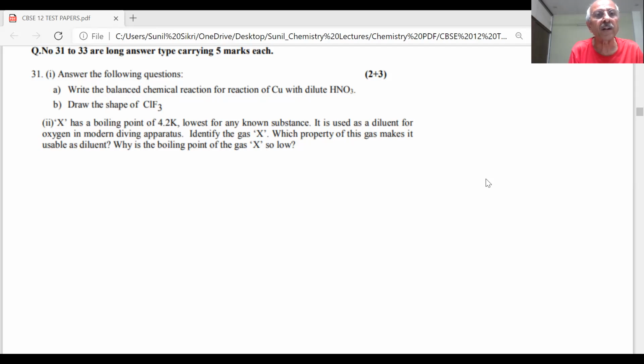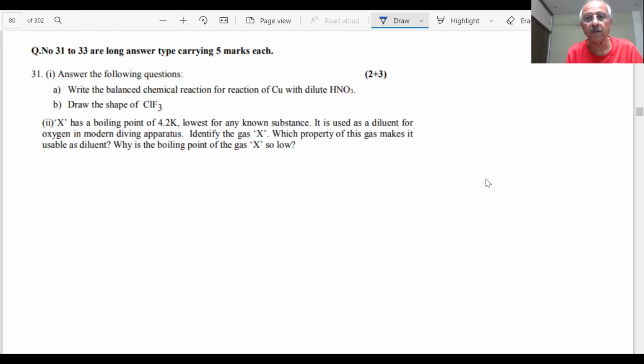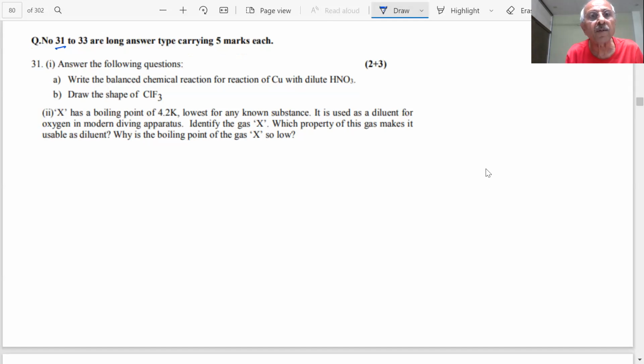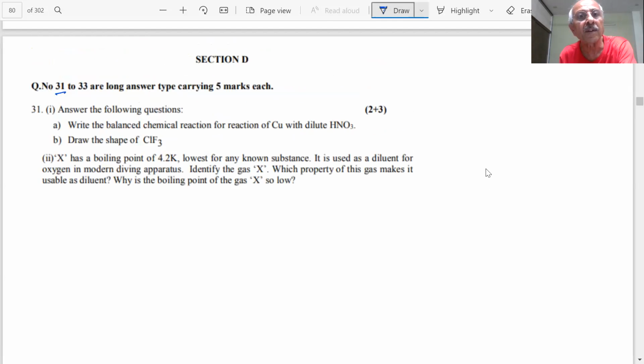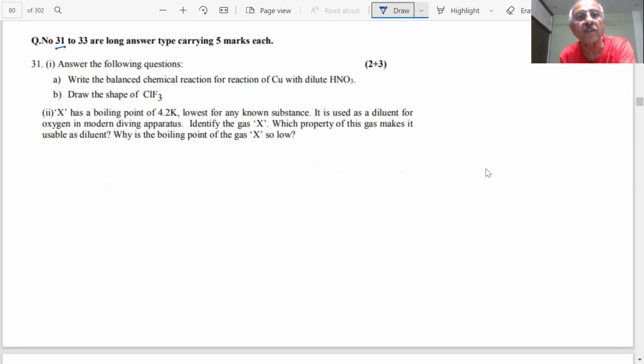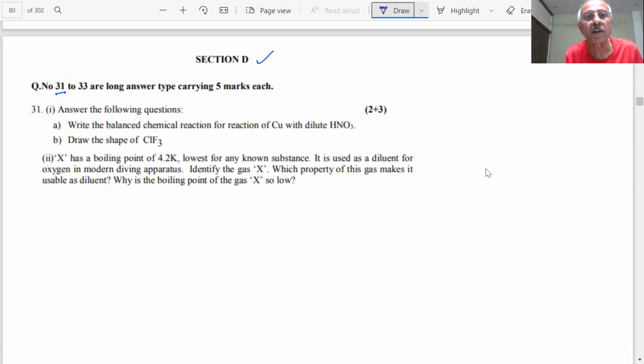Question number 31 to 33, students. You can see this is our Section D. In Section D, you will get 31, 32, and 33. There will be some internal choice, but there is no other choice otherwise. Answer the following question. We have already done this.